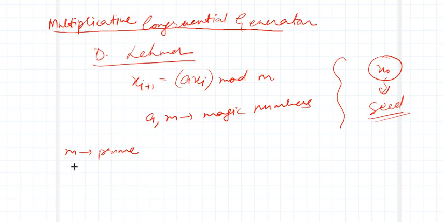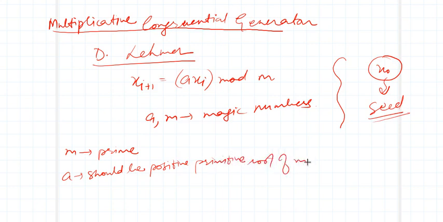And a should be a positive primitive root of m.